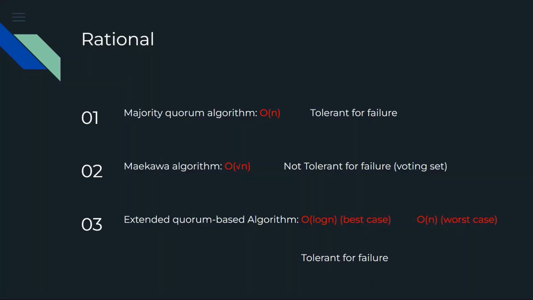The extended quorum-based algorithm keeps the upper bound of communication overhead at big O log n in the best case, benefiting from its binary tree structure. It is tolerant to failure, even if that may increase the overhead. In the worst case, the complexity is big O(n). However, it is an extreme case, only if all the non-leaf nodes fail.